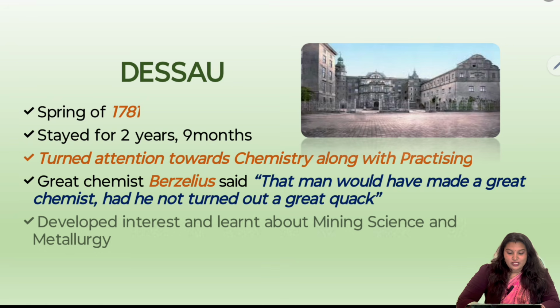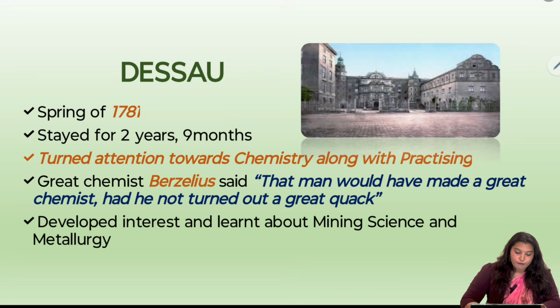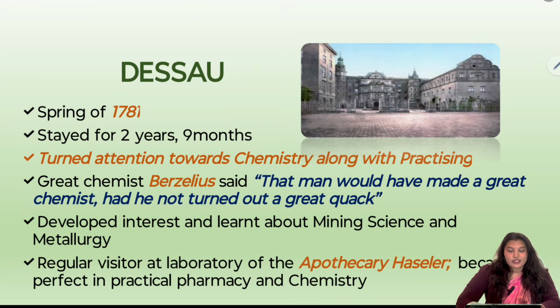So he developed interest and learned about mining science and also metallurgy, that is the study of metals. He was a regular visitor of the laboratory of apothecary Hassler, who plays an important role in Hahnemann's life. Apothecary means the pharmacist; the pharmacies during Hahnemann's time were called apothecaries. He became perfect in practical pharmacy and chemistry after getting acquainted with apothecary Hassler.